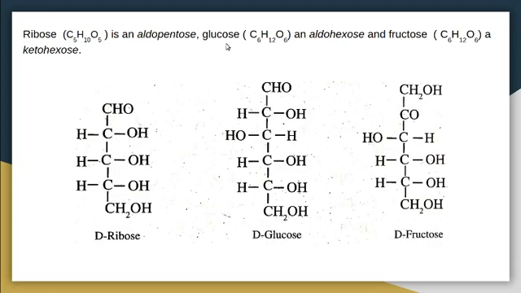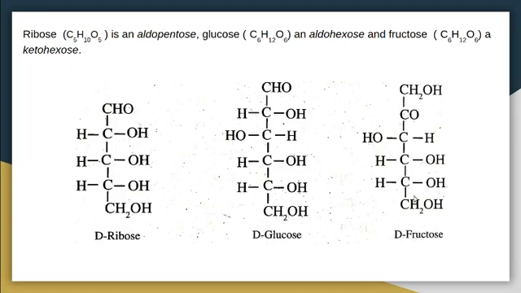Then another monosaccharide is glucose. It is an aldohexose, formula C6H12O6. Aldohexose means it contains an aldehyde group and 6 carbon atoms: 1, 2, 3, 4, 5, 6. Then another monosaccharide is fructose, having the formula C6H12O6. Glucose and fructose have the same formula, but they have different structures.